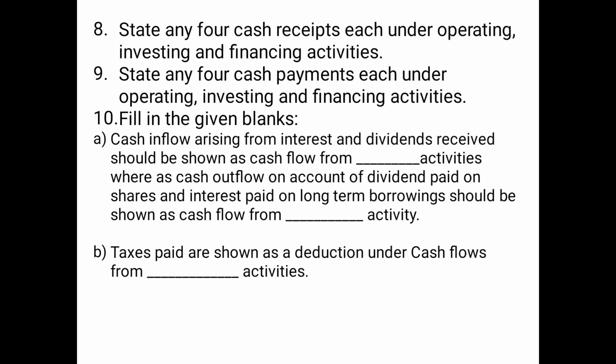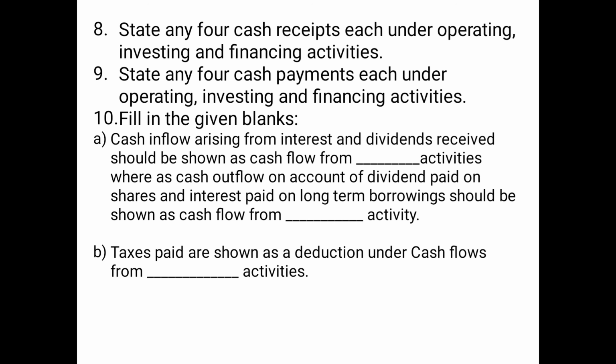So in operating activities, cash payment can be income tax paid, then commission paid, then purchase of goods, hiring of services, etc. Under investing activity, the cash payment can be purchase of fixed assets like machinery, purchase of furniture, then another cash payment can be loan and advances given to third parties, then basically the purchase of any other assets, etc. Then in financing activity, the payment can be interest paid or dividend paid or the repayment of loan or the buyback of equity shares, etc.